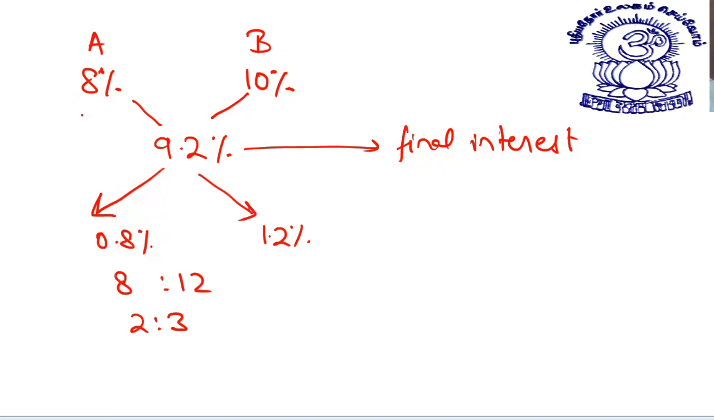That is, if I give some money to my two friends, from the first I charge 8%, from the second I charge 10%. It's not the same amount, unequal amounts. If I charge 8% from the first and 10% from the second, and the net result, whatever amount I finally get, is equal to 9.2% of the total money I gave them, then the ratio in which I gave them the money was 2 is to 3. Let me show you some more examples of this.